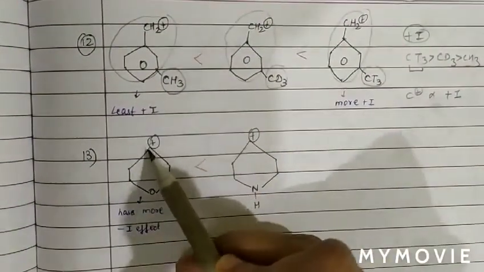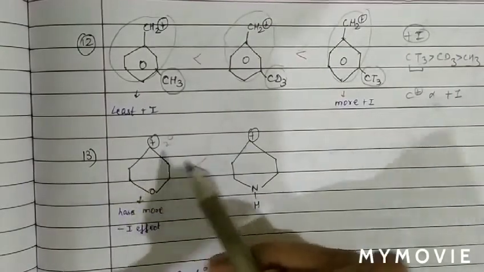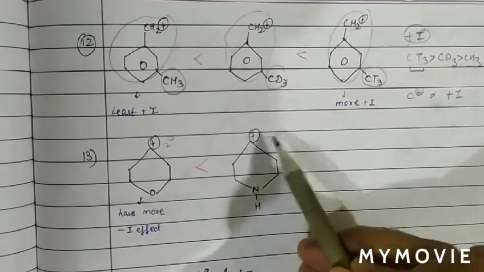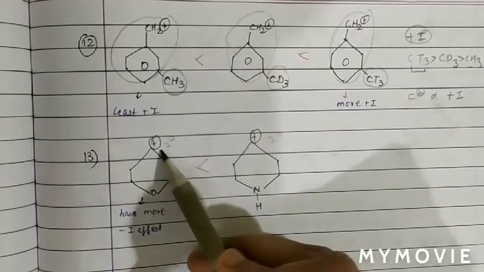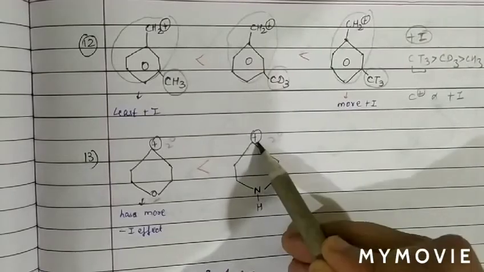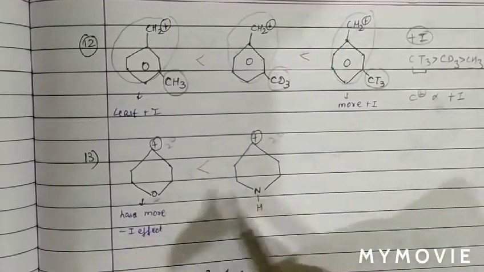Again we can see this is a 2 degree carbocation, because the positively charged carbon is attached with 2 carbon atoms. The positively charged carbon atom is attached with 2 carbon, it is also 2 degree. But in this case, we can see at the fourth position, 1, 2, 3, 4, an oxygen atom is attached. So at the same distance, 2 different atoms with different electronegativity are attached.